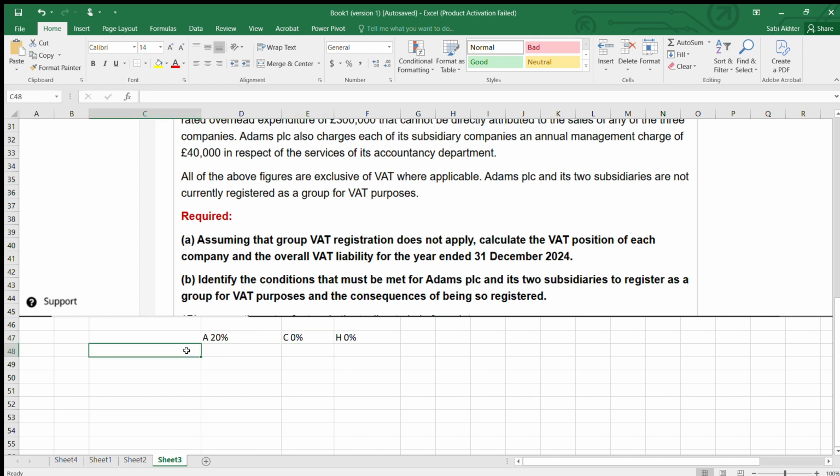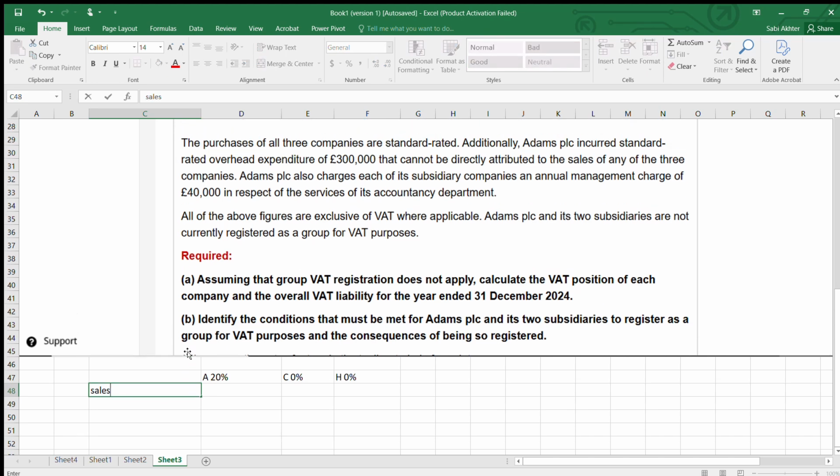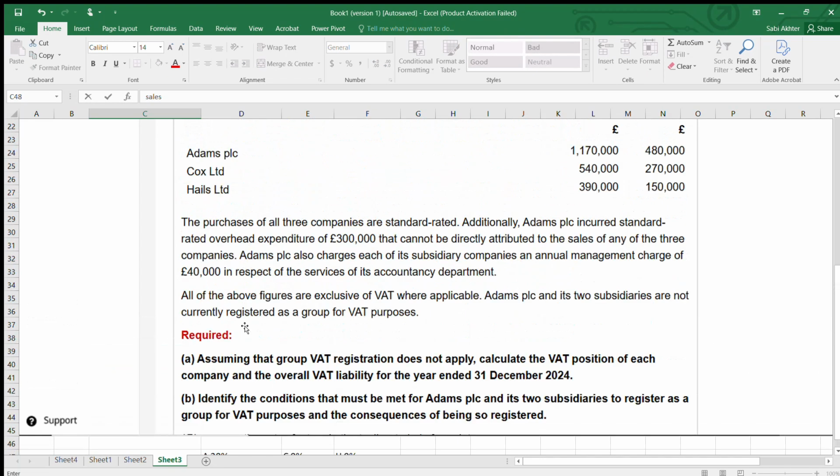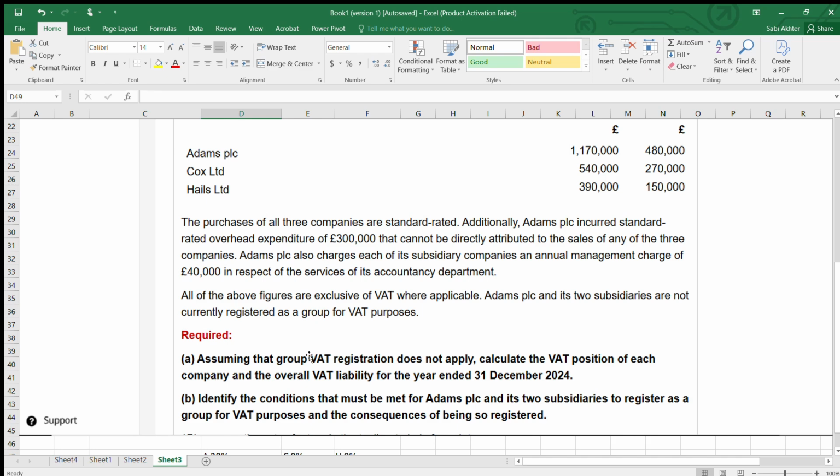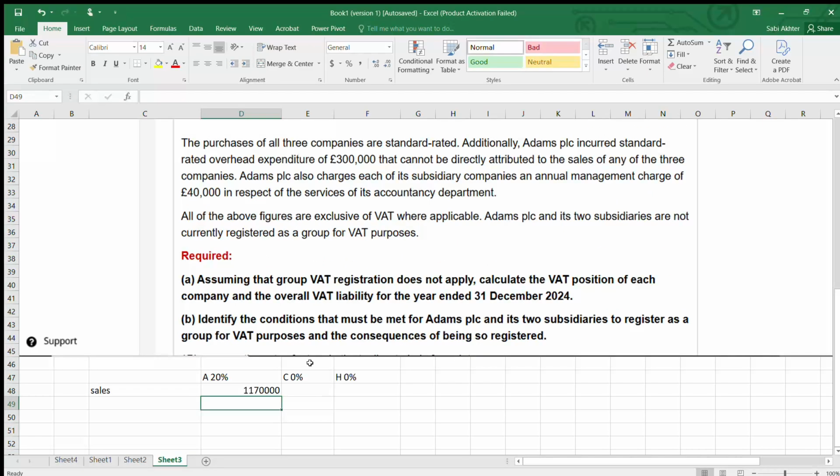So now, first we are going to record sales. Okay, so sales of A is 1.17. Done. C and H is 540 and 390.